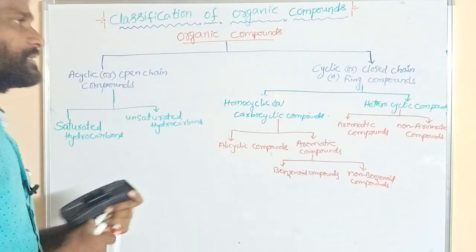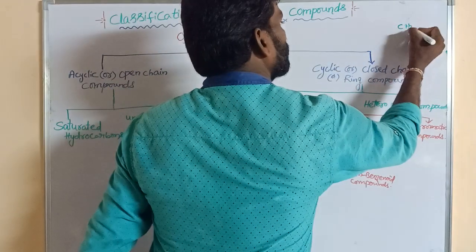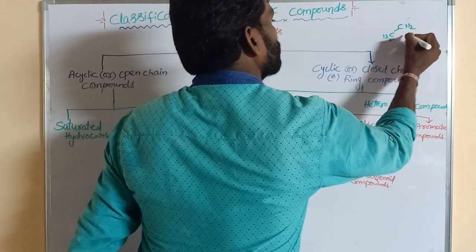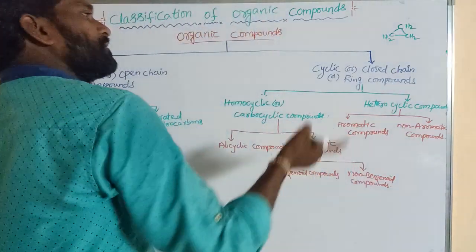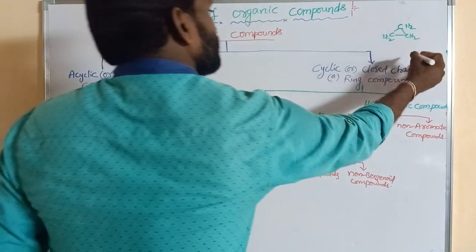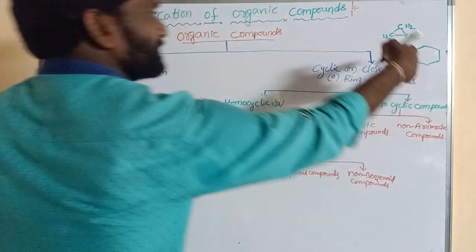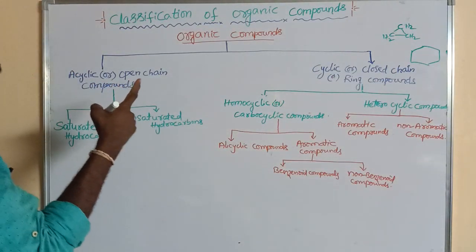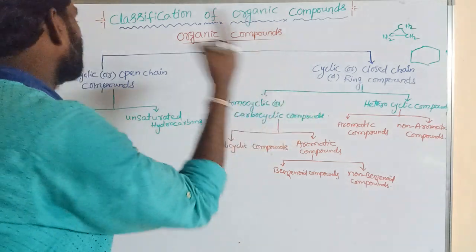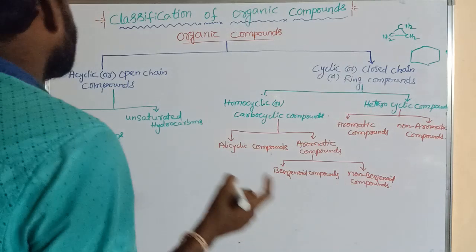These are cyclic compounds, and these are bond line structures. What are acyclic compounds? Non-cyclic compounds are said to be acyclic compounds.